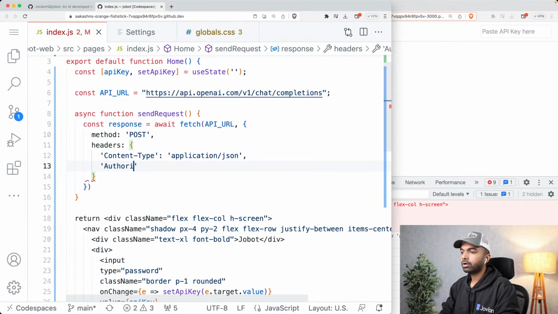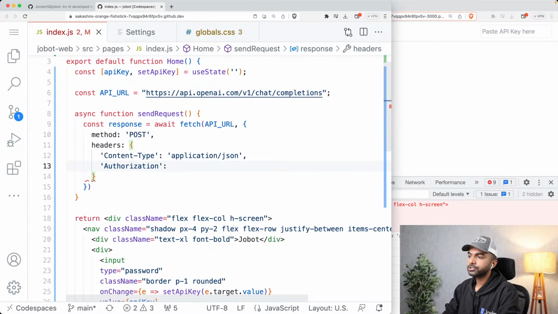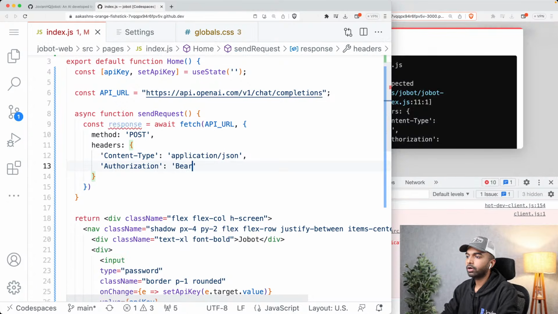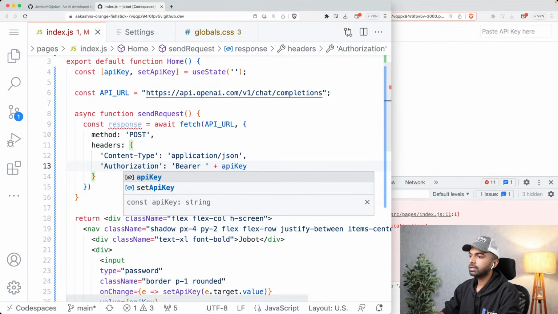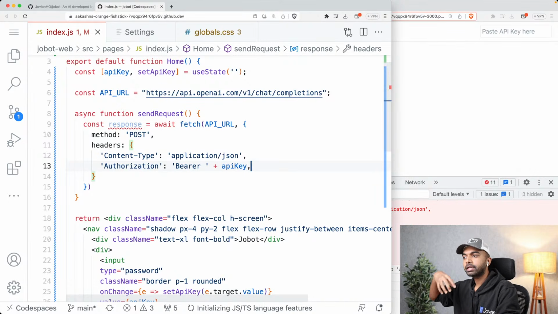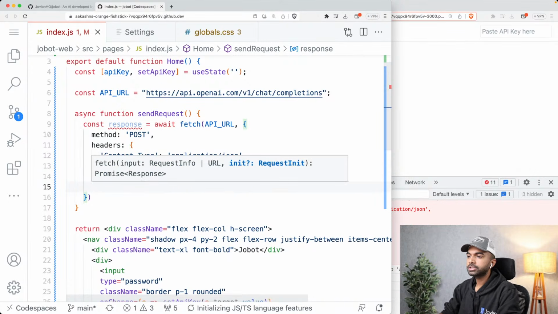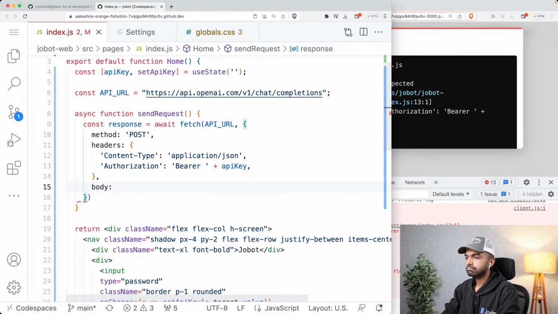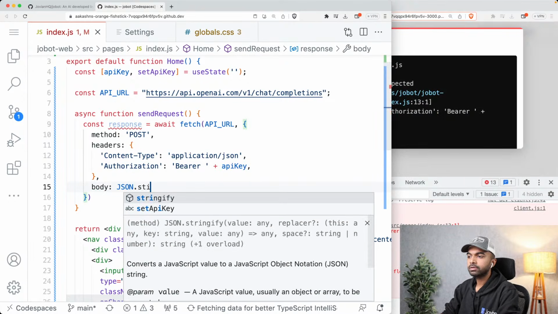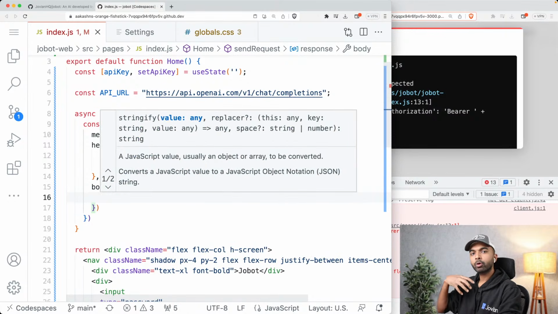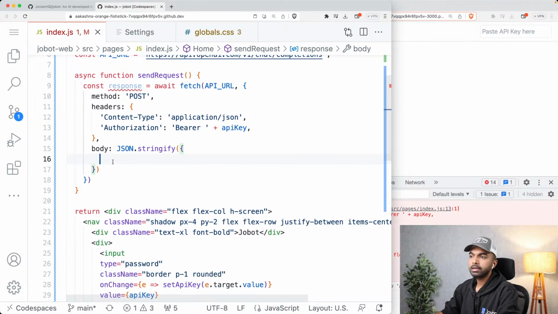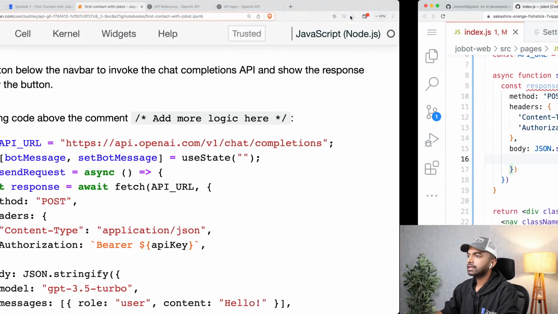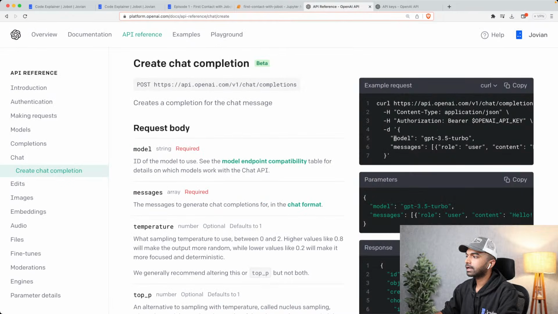Then I need to provide the authorization header, and the authorization header is going to contain the word bearer followed by the API key. So plus API key. Okay, so this is how we send the API key securely in the header. And now we just need to provide the body, and the body has to be a string. So we need to say JSON.stringify. So we want to provide a JSON object, but we want to convert it into a string before sending it in the request. And in this body, I can remember here from the reference that I need to provide a model and I need to provide a message. So let me just include that.